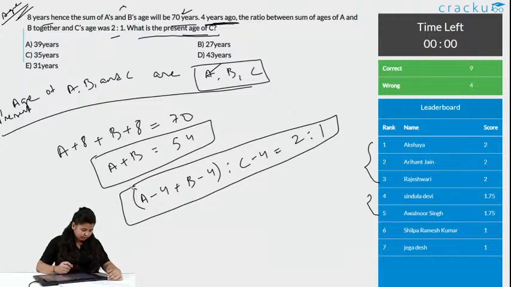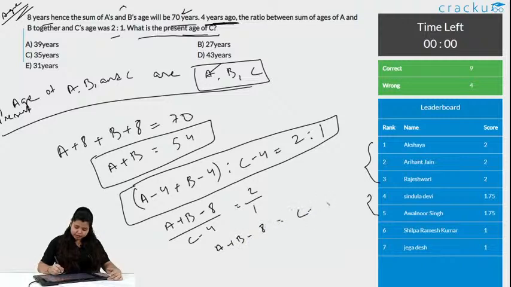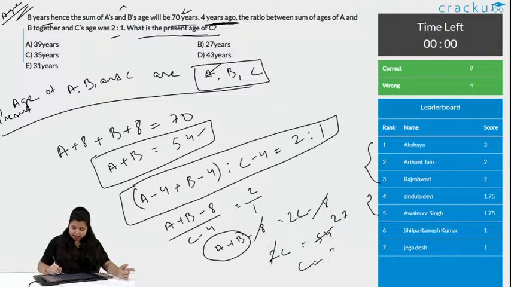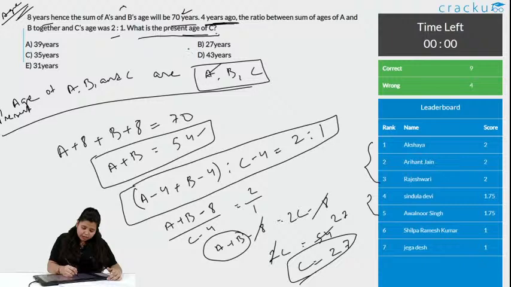Yes, definitely. So, this is A plus B minus 4 plus 4, 8. A plus B minus 8 is equal to C minus 8. The signs are common. If it goes there, it will be minus 8 and this 2 will get cancelled out. This is 2C. We know what A plus B is. It is 54. So, what we have is 2C is equal to 54. When you cancel this, you get 27. Age of C is 27, present age of C is 27. We got our answer, option B is the correct answer, and 9 people got this correct.